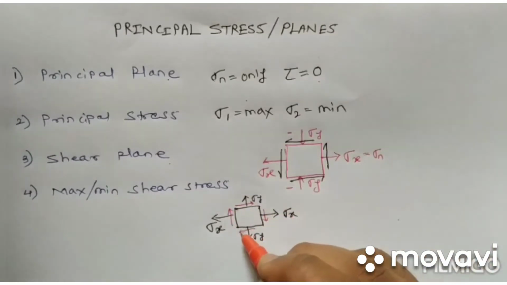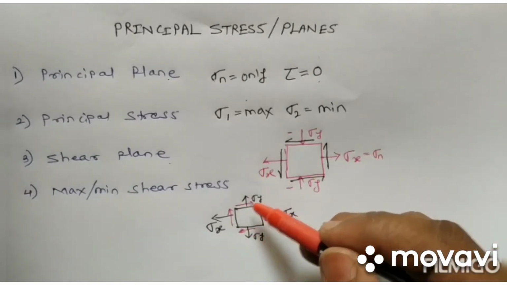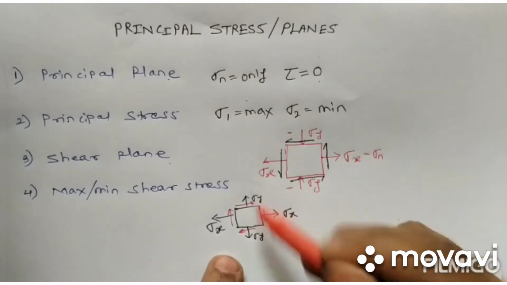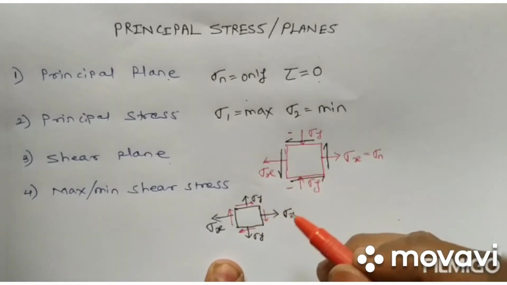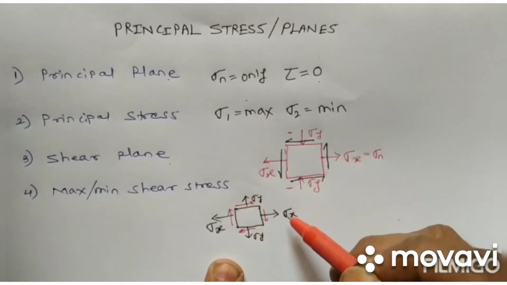Now in this case, can we say how the body will fail, or which stress is causing the failure? Initially it was assumed that the stress with the maximum value is responsible.